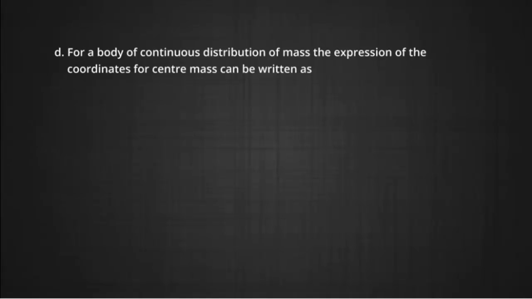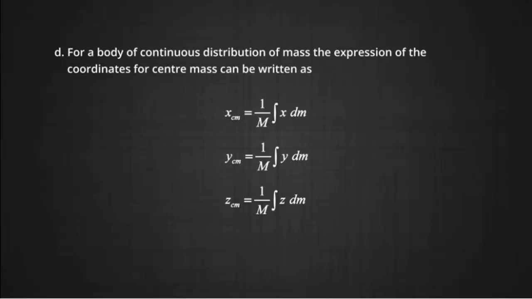While for a body of continuous distribution of mass, the expression for the coordinates can be written as x_CM = (1/M)∫x dm, y_CM = (1/M)∫y dm, and z_CM = (1/M)∫z dm. Often we have to calculate the center of mass of homogeneous bodies of regular shapes like rings, discs, spheres, rods. In that case, we use symmetry and we can easily show that the center of mass of such bodies lies at their geometrical centers.